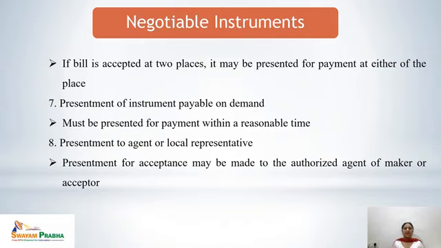And if the bill is accepted at two places, it must be presented for payment at either of the places. That means if the party to the bill of exchange has the option of two places for the presentment of the bill, then in that case any place out of the two can be considered a valid place for the presentment for acceptance.